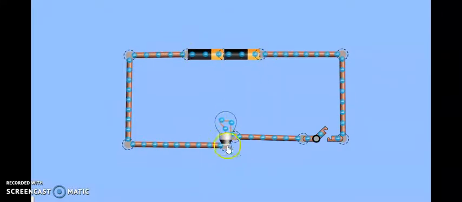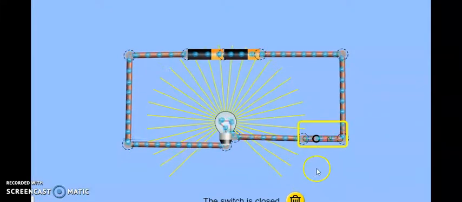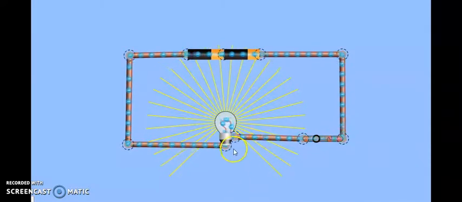Now why is this bulb not glowing? Because the switch is open. The switch is not on, it's off, which means it's open. So let's close it. So is the current flowing? Yes. Now if you observe minutely, there are these blue color balls which are moving throughout this wire, going to the bulb, passing through the switch and then back to the battery. These blue color balls that you see are nothing but electrons. So it's the electrons which are flowing in this circuit.